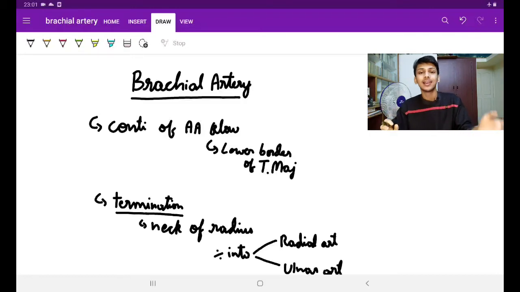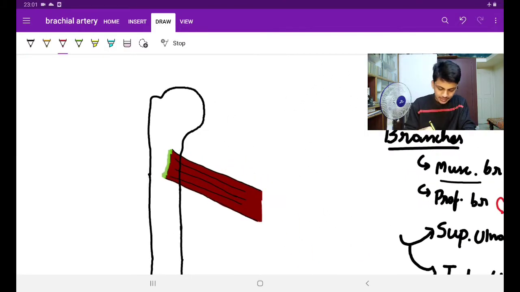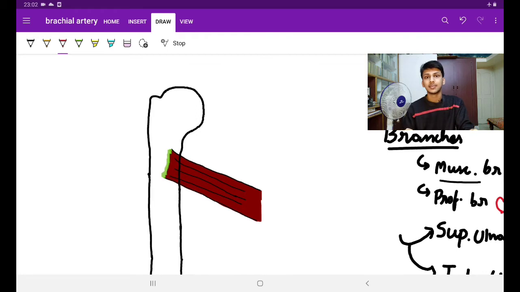That was in general. Now let's study the anatomical definition. The brachial artery is a continuation of the axillary artery below the lower border of teres major muscle. Okay, we'll see that here. Guys, see here, where is the axillary artery coming from? The axillary artery is coming from the subclavian artery. It is a continuation of the subclavian artery at the outer border of the first rib, isn't it?